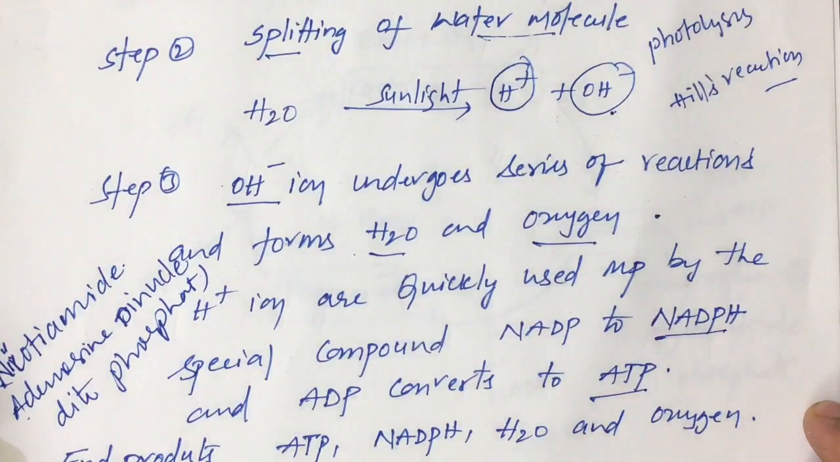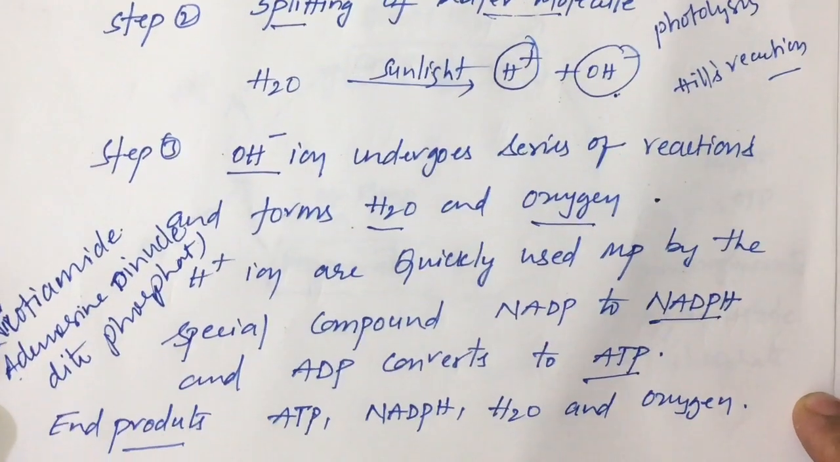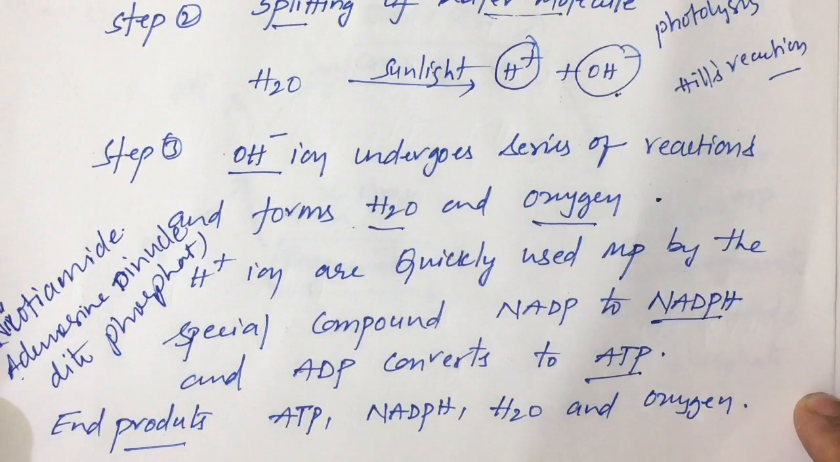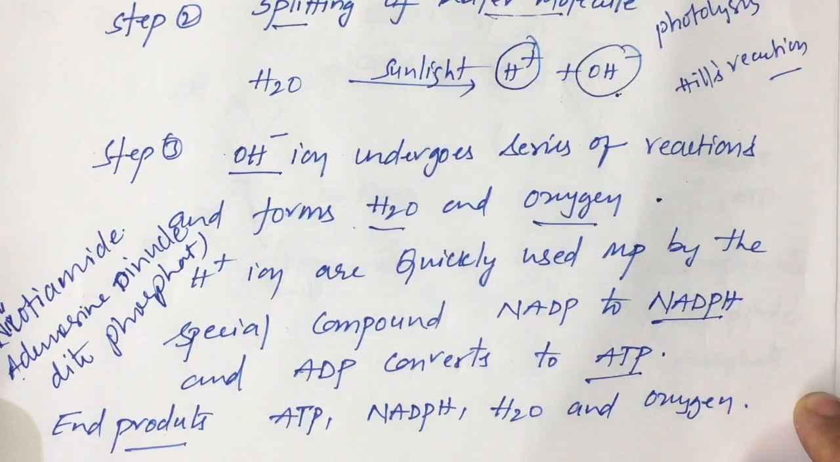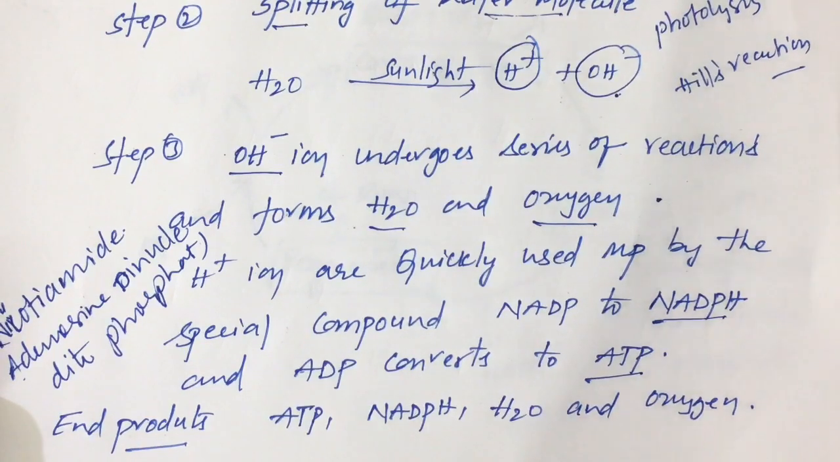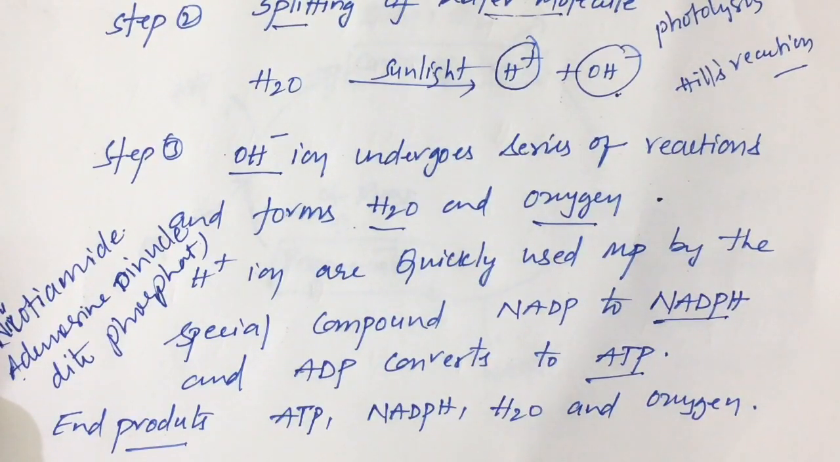So what are the end products of this light reaction, children? ATP, NADPH, water and oxygen. This is what happens in light reaction. You have to remember that this light reaction occurs in the grana of a chloroplast, and ATP and NADPH molecules are formed. Now let us discuss the next phase.